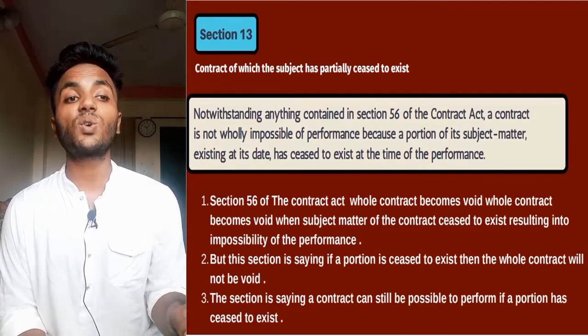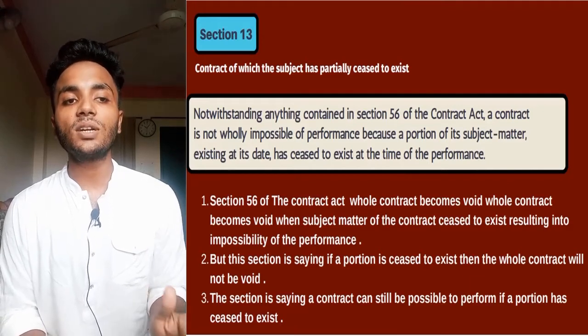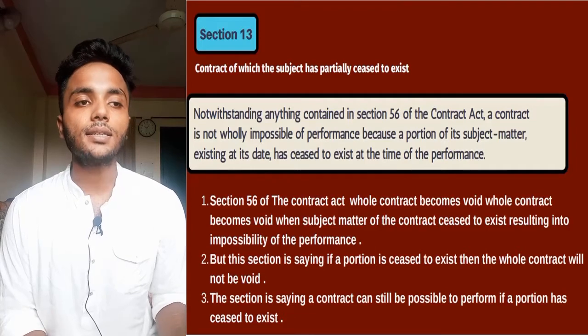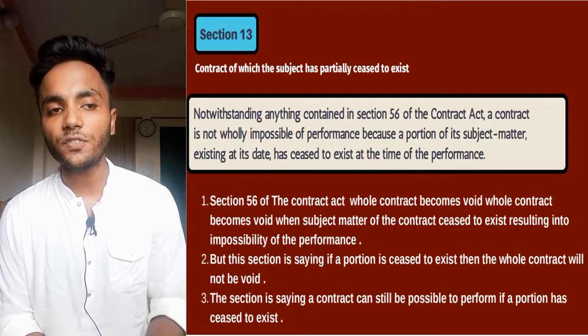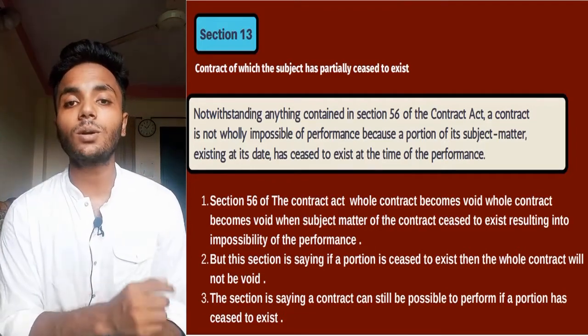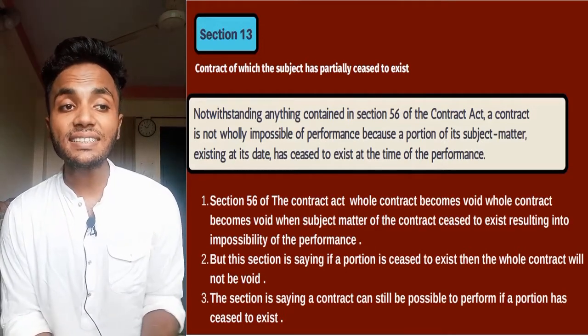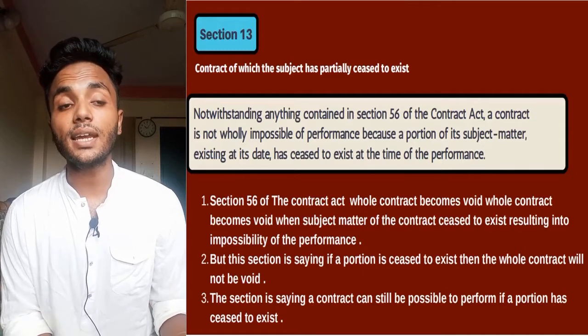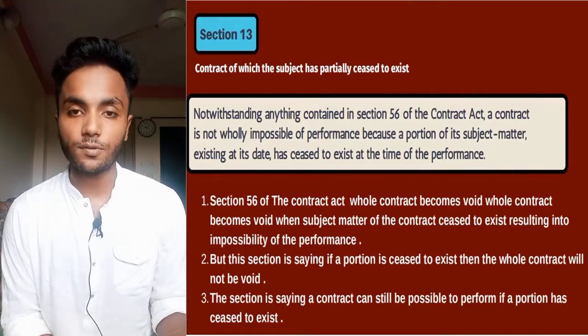There it is written that notwithstanding anything contained in section 56 of the Contract Act, a contract is not wholly impossible of performance because a portion of its subject matter existing at its date has ceased to exist at the time of the performance.